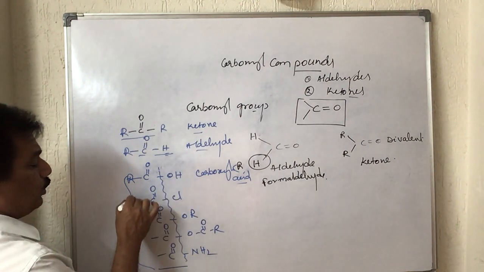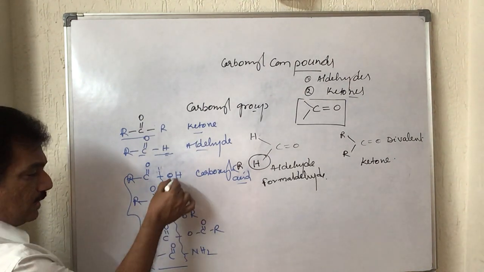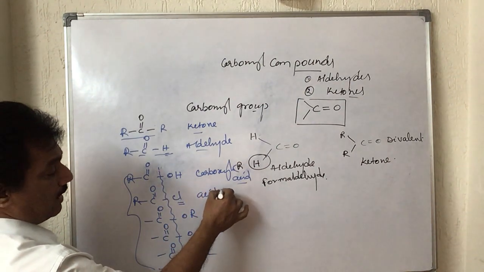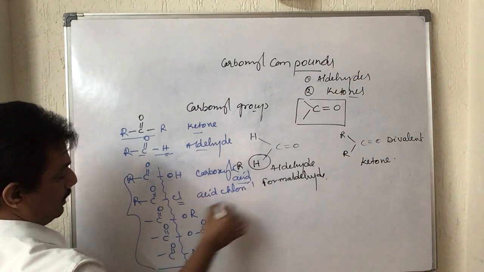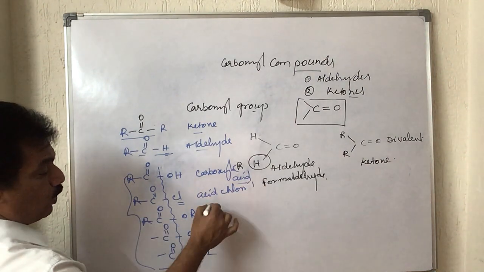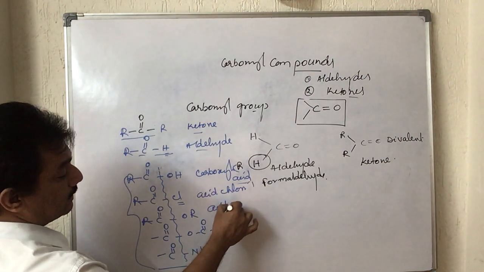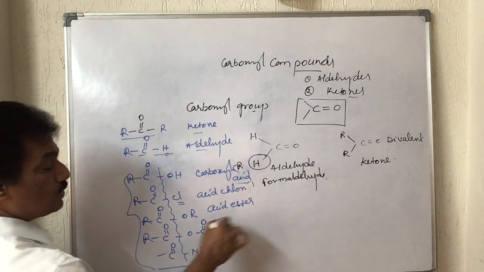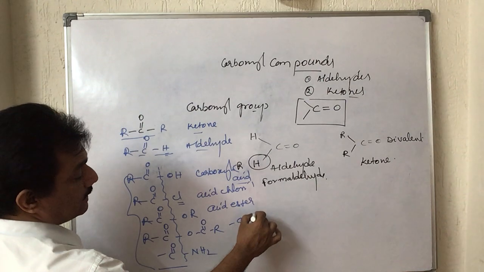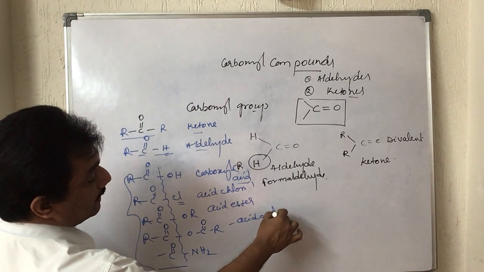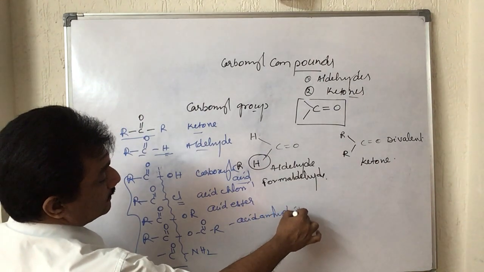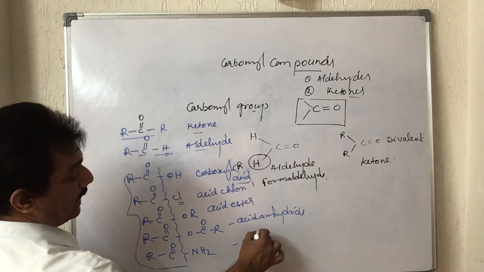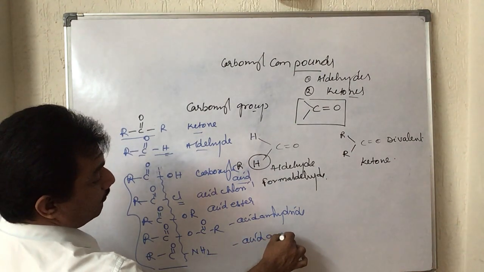And if in place of that OH, chlorine is present, then it is known as acid halide or acid chloride, and here it is RCOOR, acid ester, and RCOOCOR is nothing but acid anhydride, and RCONH2 is nothing but acid amide.